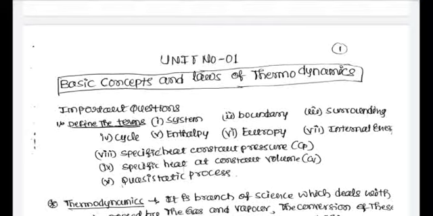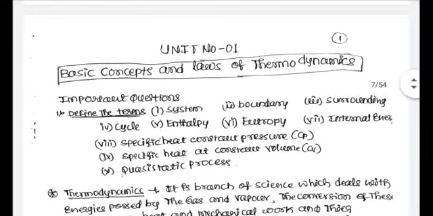In this unit we have to study some of the important definitions, that is the basic concepts of thermodynamics and the laws related to thermodynamics. The weightage of this unit is 30 marks. 10 marks theory will be asked and 20 marks problems will be asked on this unit. Seven to eight important questions are there that we have to discuss here.